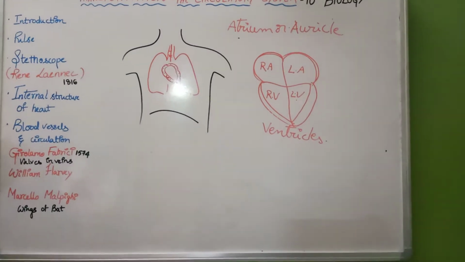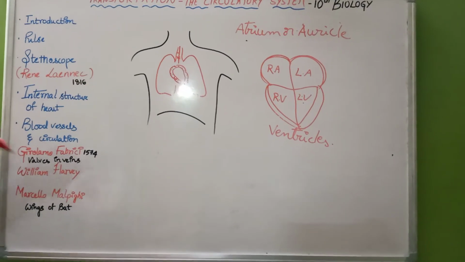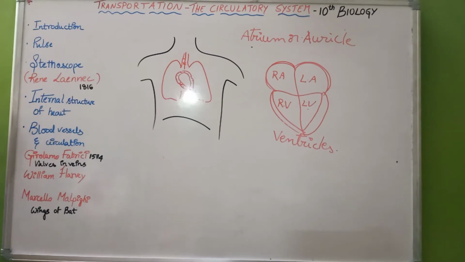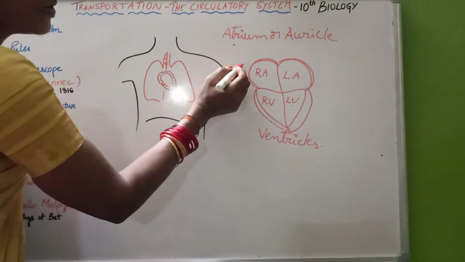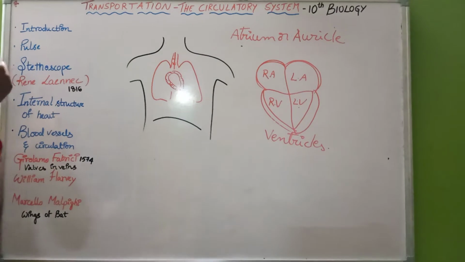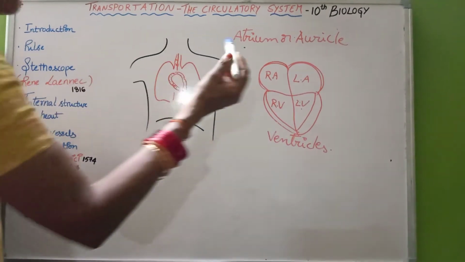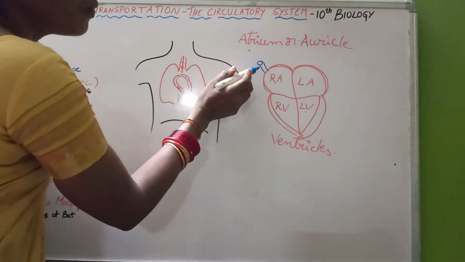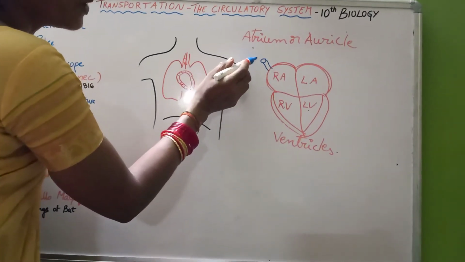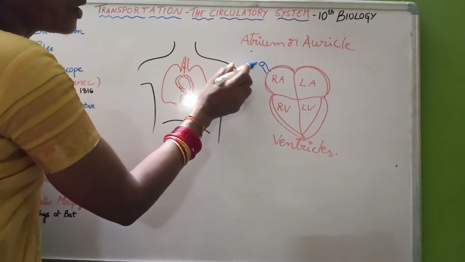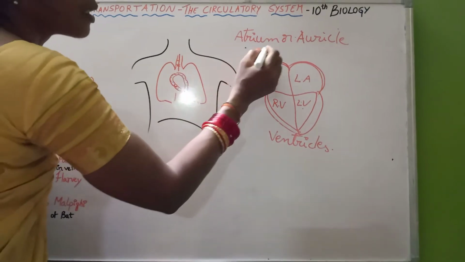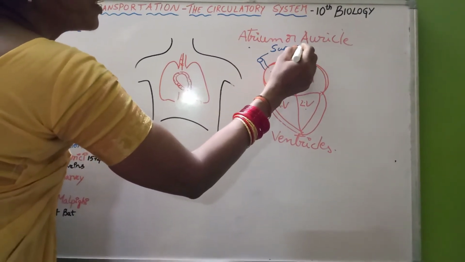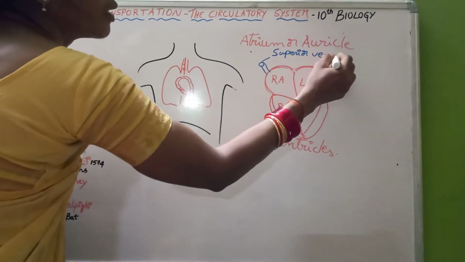And the blood vessels which are connected to the heart, see here: to the right auricle we find one blood vessel which collects the blood from the anterior parts of our body, the head and neck regions. It is called the superior vena cava.